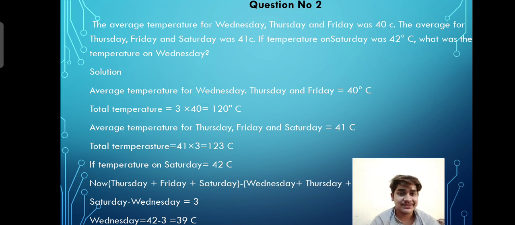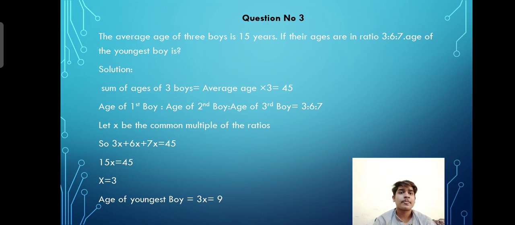So going towards the next slide, next question. Question number 3. The average age of 3 boys is 15 years. If their ages are in the ratio 3:6:7, find the age of the youngest boy. So solution: the sum of the ages of the 3 boys should be the average age multiplied by 3, as the average formula is the sum of the ages of 3 boys divided by the number of boys.